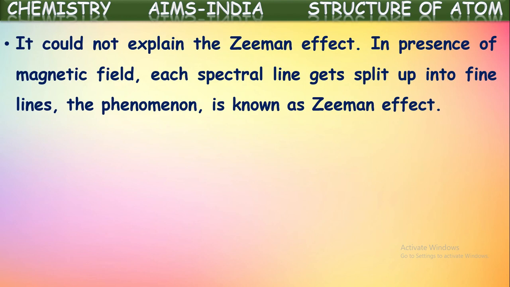And one more, he could not explain the Zeeman effect. That is, when these spectral lines are passed through a certain magnetic field, these spectral lines split into multiple fine lines. So this phenomenon of splitting of spectral lines in the presence of a magnetic field is called the Zeeman effect. Why these spectral lines split into finer lines in the presence of a magnetic field was not explained by Bohr's theory. So we can say the phenomenon of the Zeeman effect was not explained in Bohr's theory.